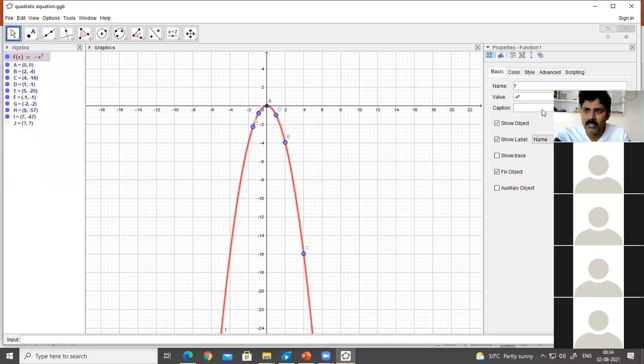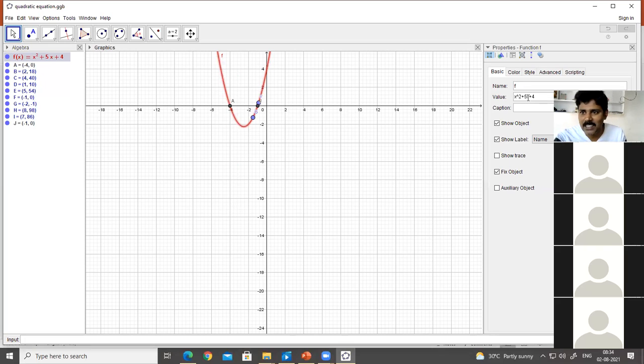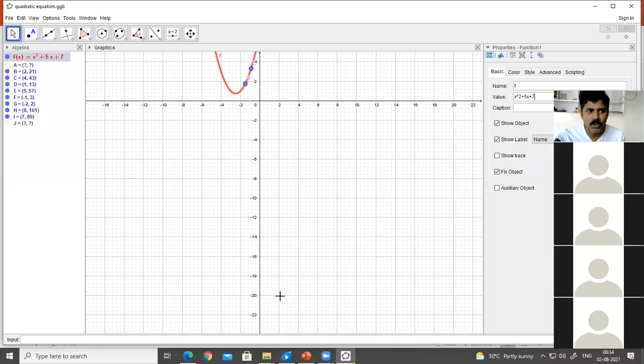One of you can ask me, sir, you have given 2 roots and a single root, and you didn't give for no roots. So we'll go with that also, we'll see here. We'll have x square plus 5x plus 4. It definitely has roots. So we'll go with minus 4, plus 6, 7. See, x square plus 5x plus 7, you don't have the real roots.